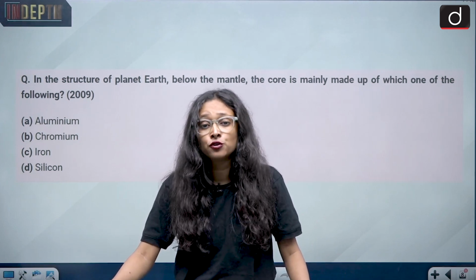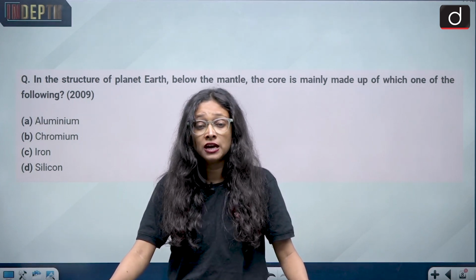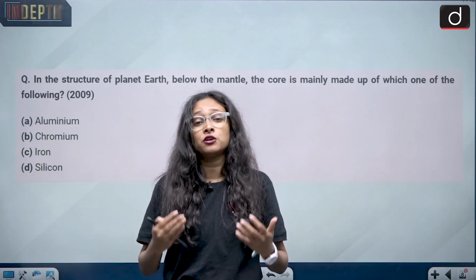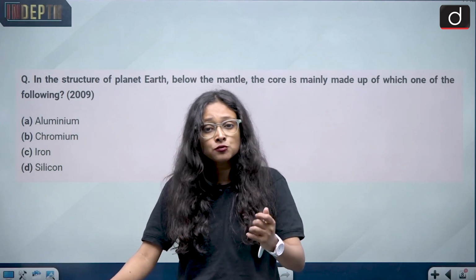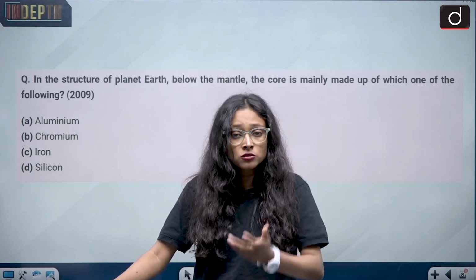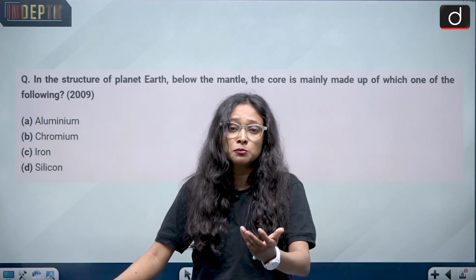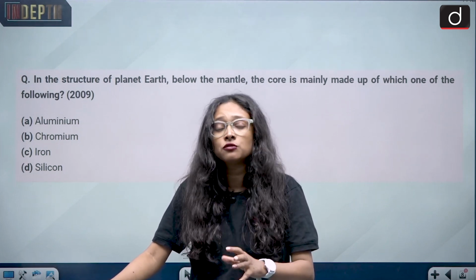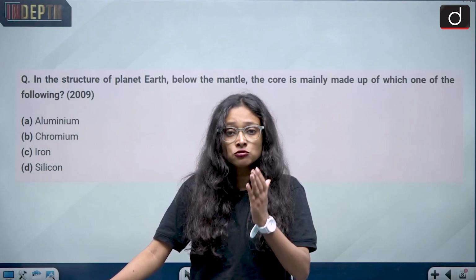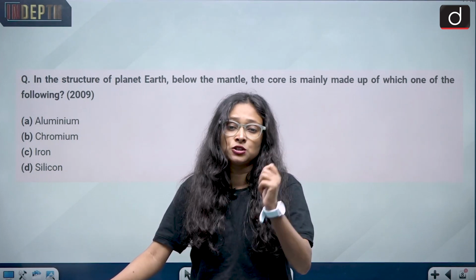Keep revising for mains, because this is the mains season. And whenever you prepare for any topic, you should always look at mains also, because many times we have seen that students qualify the prelims examination but fail in mains. So whenever you prepare for the UPSC examination, you have to also keep mains preparation in mind.